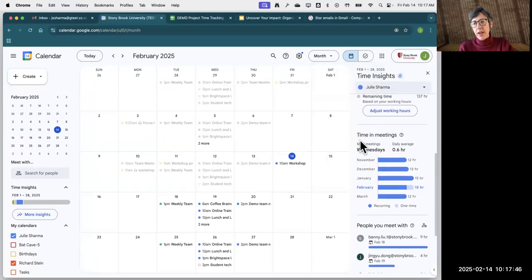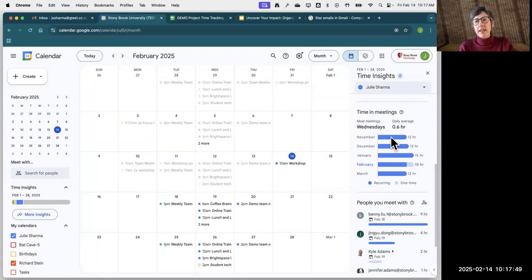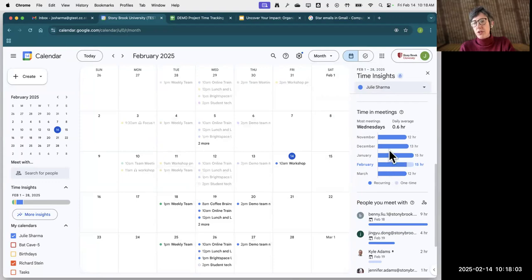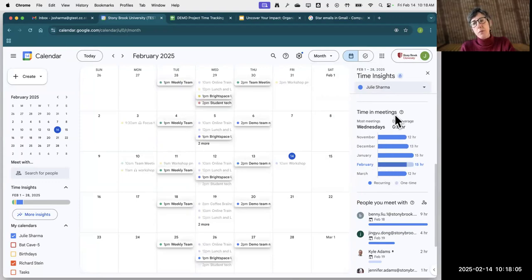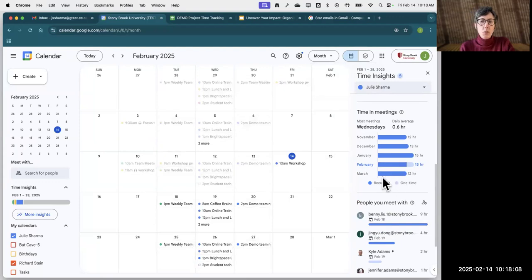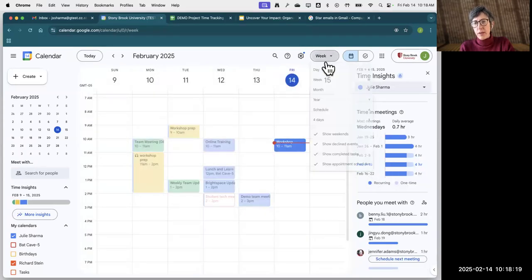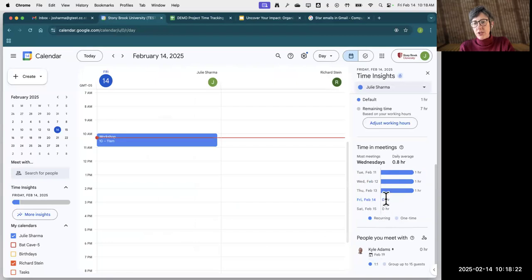All right, and as I scroll down below that, the next section is time and meetings. And again, they're using meetings as like with other people. So the event I just created that didn't have any guests, it's not calculating that because it was just time for me. And this is showing me when I have the most meetings. So this can be a helpful tool for you to look and see when maybe you should avoid scheduling things because they're really busy with meetings. And if I go into the week view, it shows me by weeks. And if I go into day, it shows me by day. So you can get all these different breakdowns.